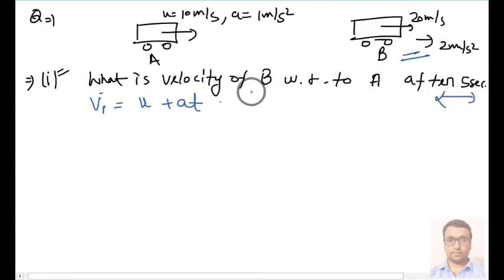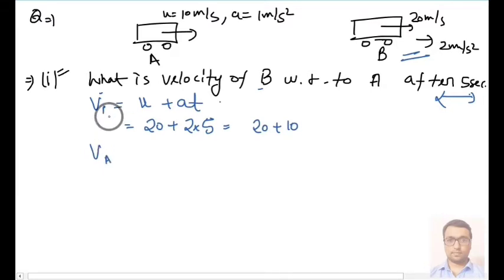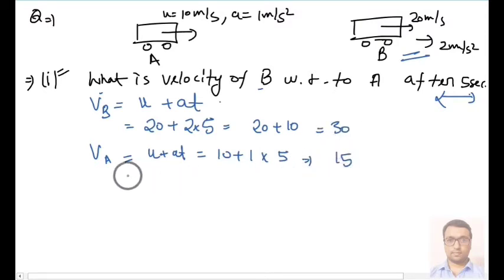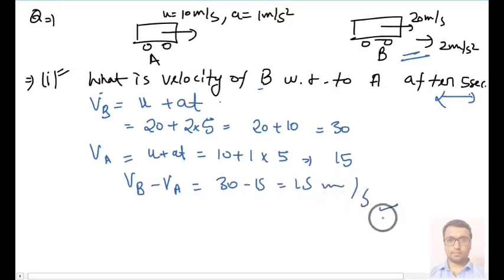For that you will calculate the velocity of B after 5 seconds. The velocity of B after 5 seconds will be V equal to U plus at, that is 20 plus a into t, and t is 5, so this will come out 30. And the velocity of A after 5 seconds, again U plus at, or you can say 10 plus 1 into 5, so it will be 10 plus 5, 15. So velocity of B with respect to A, that is VB minus VA, will be 30 minus 15 equal to 15 meter per second. Okay.